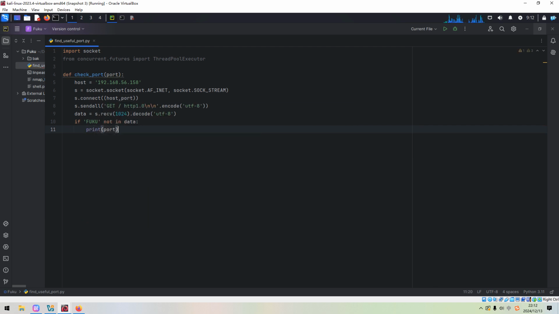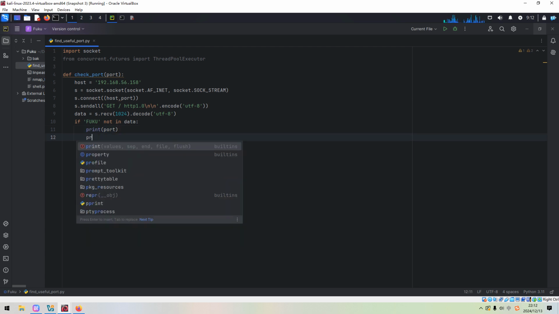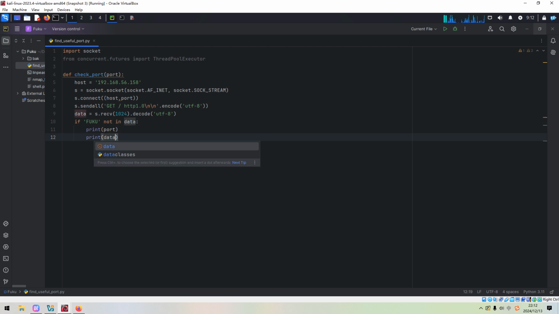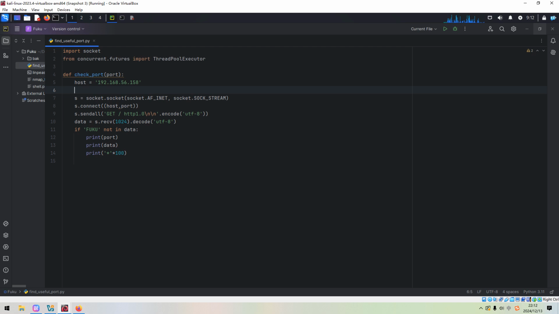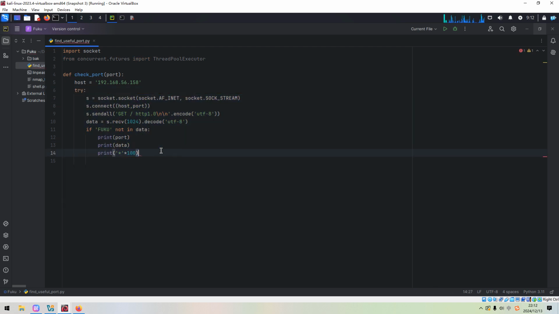We need to pay attention to it, okay? And also we can print out something like data, and print some line separator. Of course, I think we need to use try and except to catch the exception.